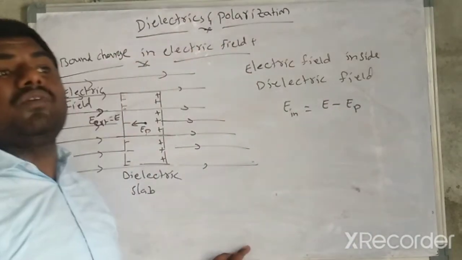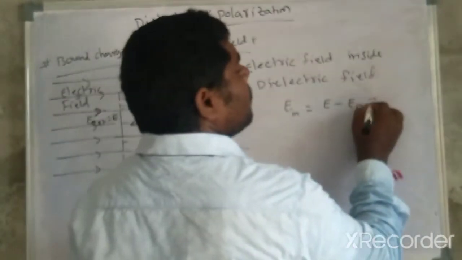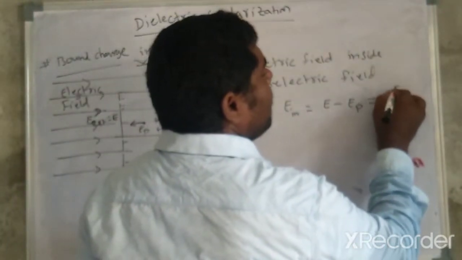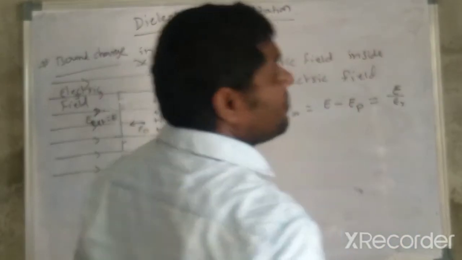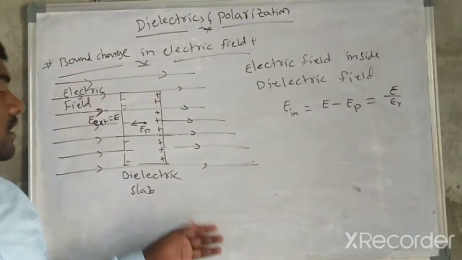That should be equal to E divided by epsilon r, where epsilon r is the dielectric constant.